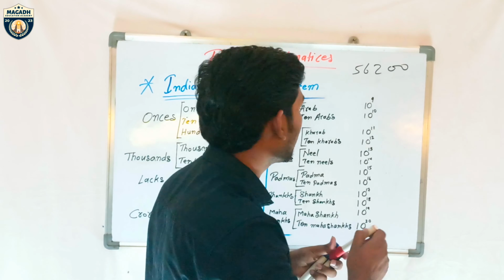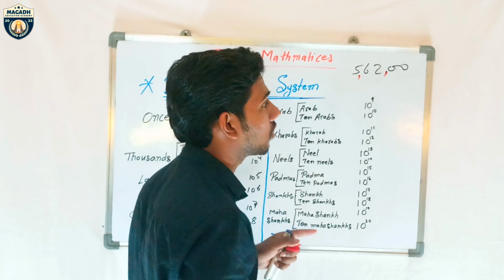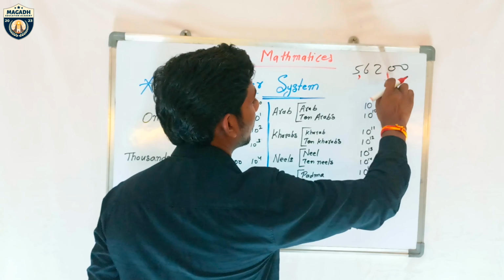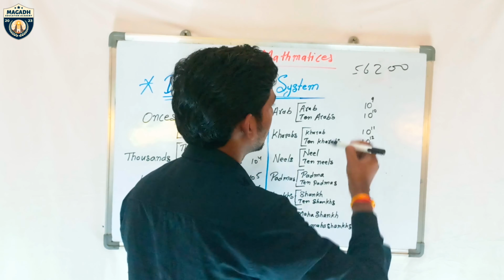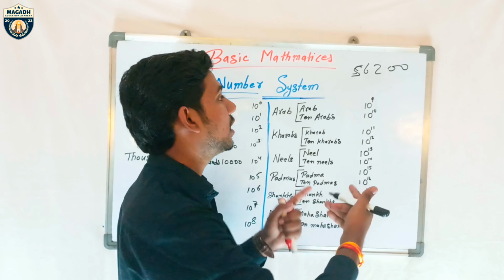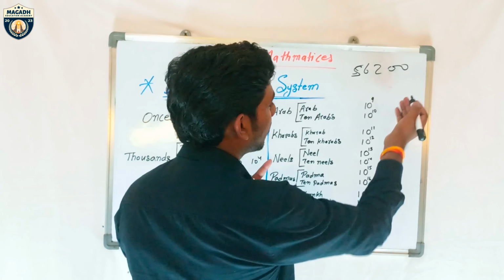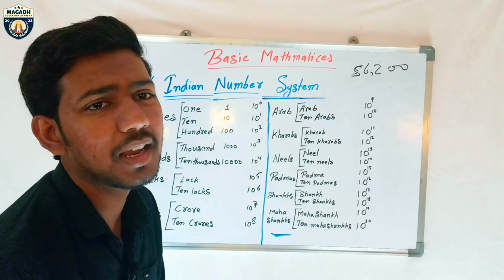Will you put the comma like that? Like that you will put? No, we can't put like this. It's the wrong way. So how will you put it? Can you tell me how you do it? First of all, we will put a comma after 3 digits, then after every 2 digits in the Indian number system. Why like that?